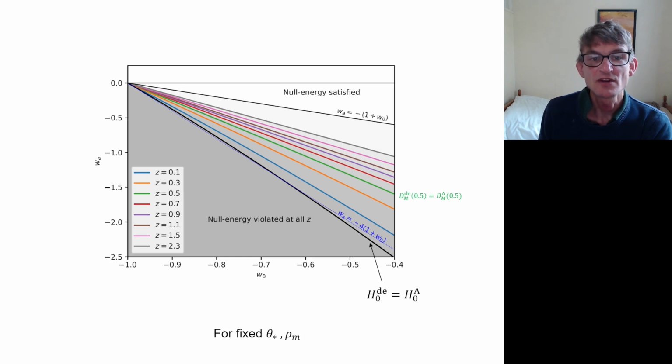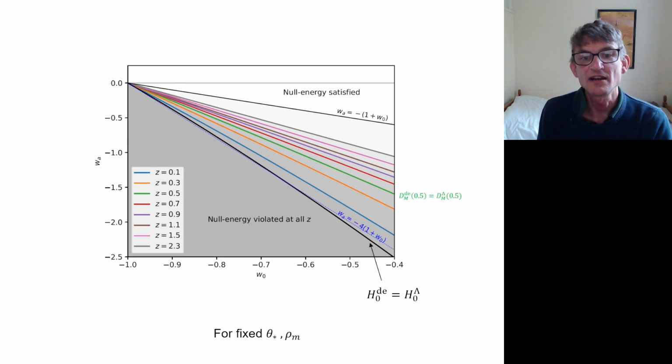So if you're in this region down here, then the sign of the prediction in the w0, wa model violates the null energy constraint. It's exactly equal here, and up here then it's okay. As you go to higher redshifts, you gradually move towards the top here. So the bottom line is where you are inconsistent with the null energy condition at all redshifts.